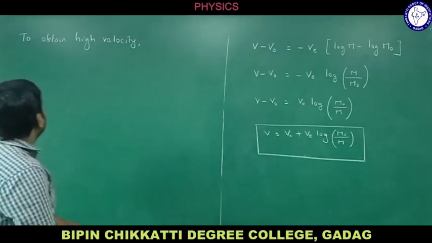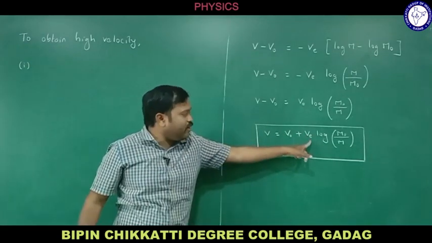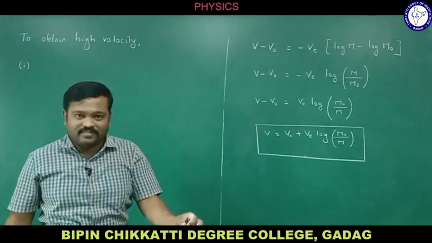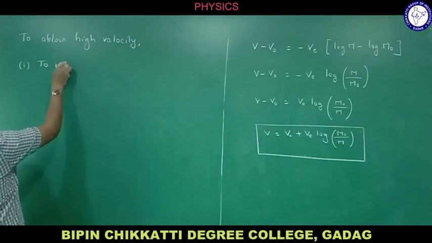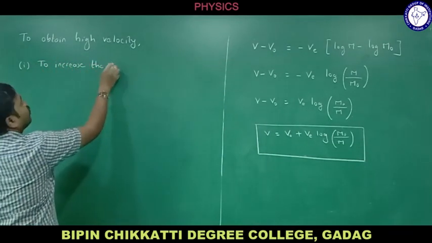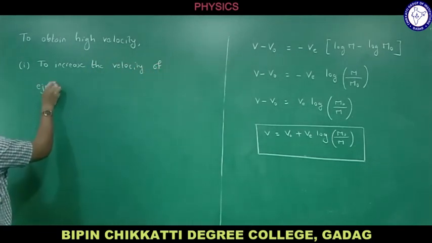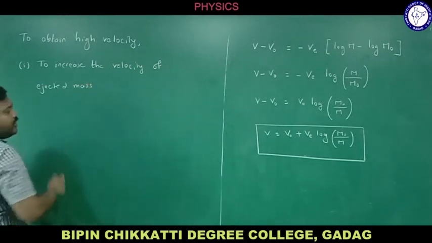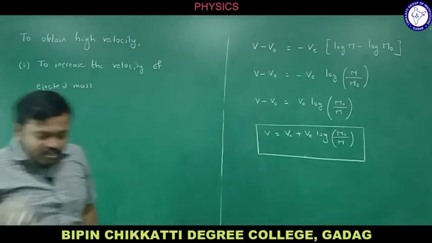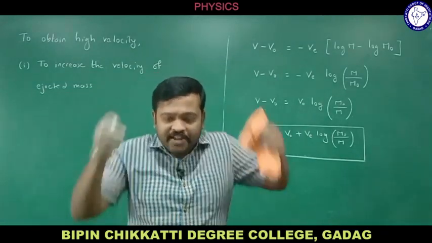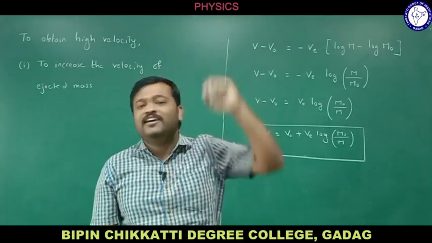So the first way to increase the velocity of the rocket is to increase the velocity of the ejected mass. If you increase it, the engine of the rocket must be so strong that it ejects with a high velocity. If it ejects at high velocity, the rocket will move with higher velocities.